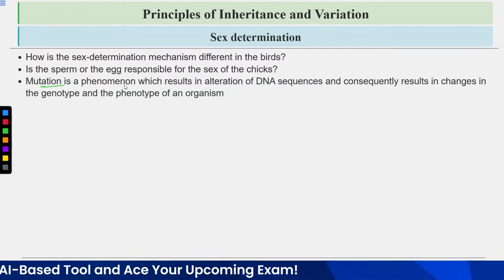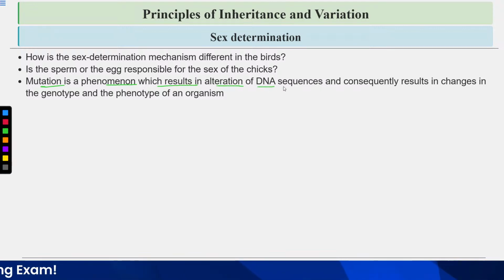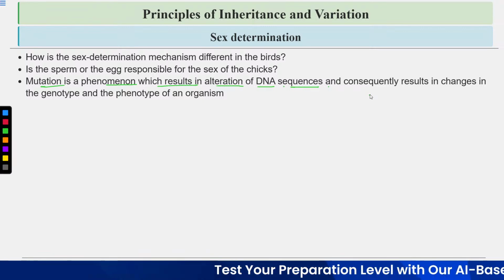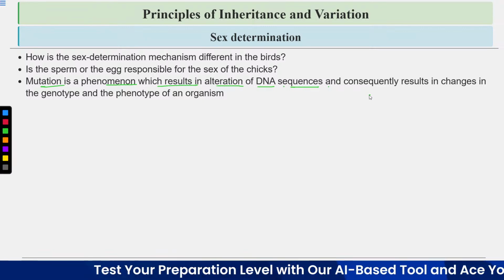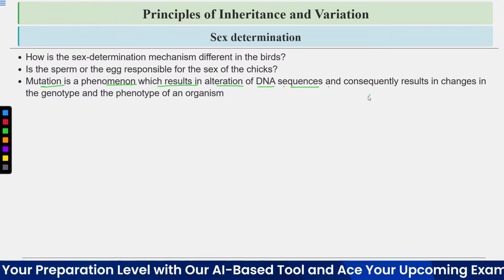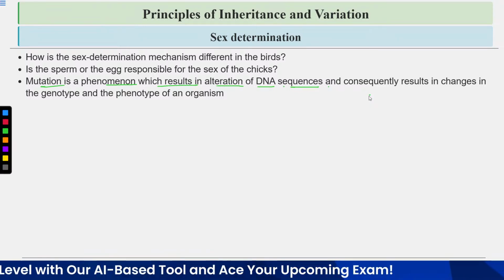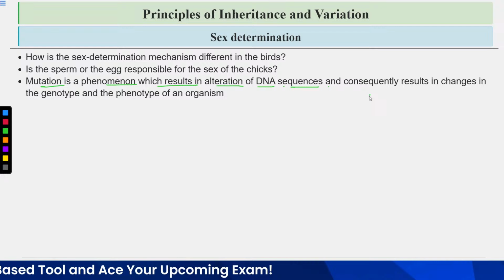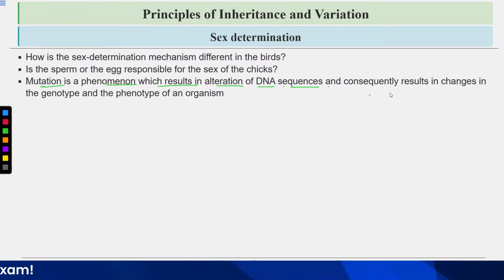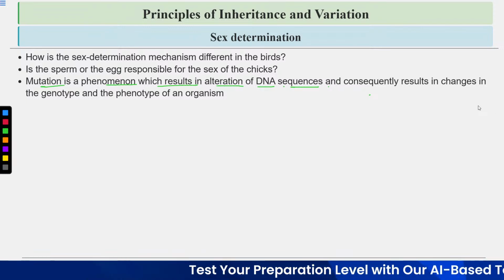A mutation. Let's discuss mutation. Mutation is a phenomenon which results in the alteration of the DNA sequences. Means there is a change in the DNA sequences, and consequently, this results in changes in the genotype and the phenotype of the organism. So a gene is responsible for a particular trait, for a particular phenotype. So if the DNA sequence is changed, then what happens?